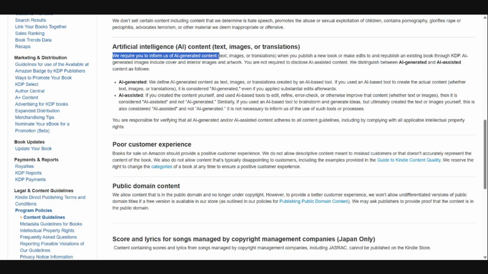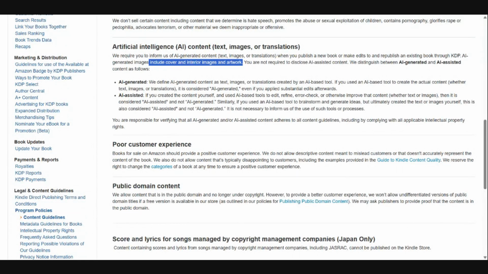Now, coming back to the statement that you don't have to tell them, you actually do. We require you to inform us of AI generated content, not just in the book, but also in images. Think here your internal or external, it says it includes cover images and art. So if you have AI generated artwork on your text, you now technically have to tell them yes in that box, or you are in breach of terms of service, is how I take this.